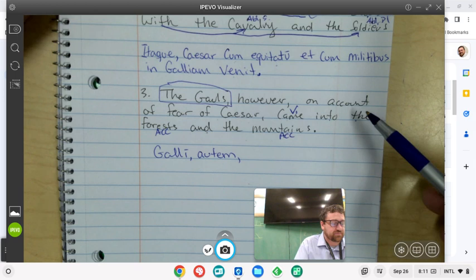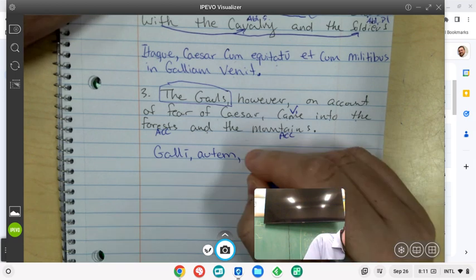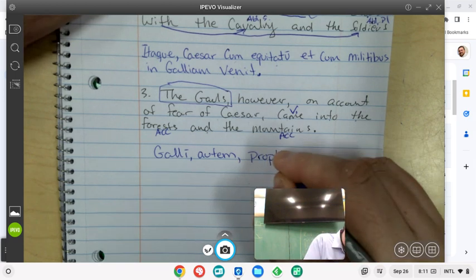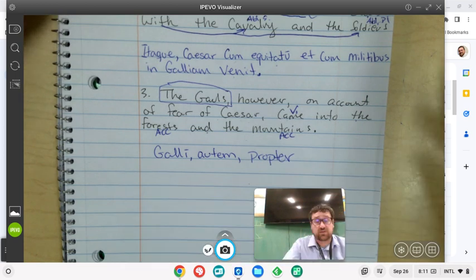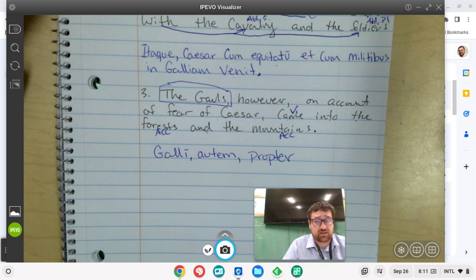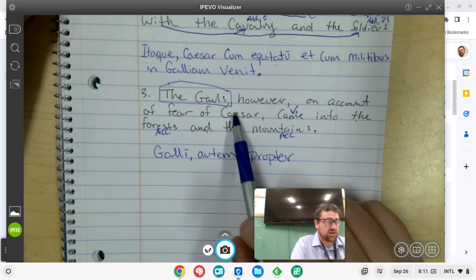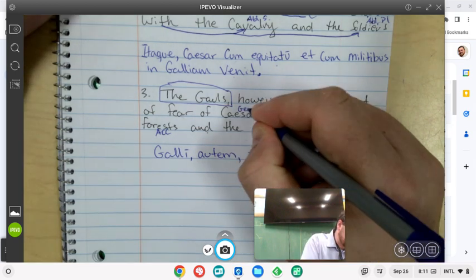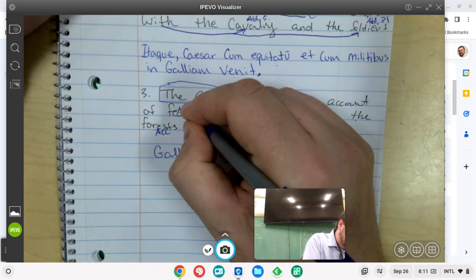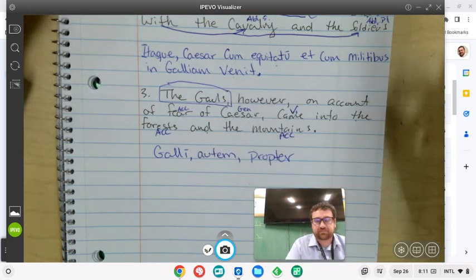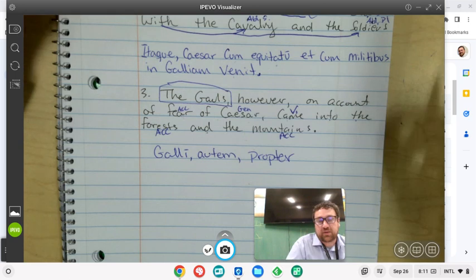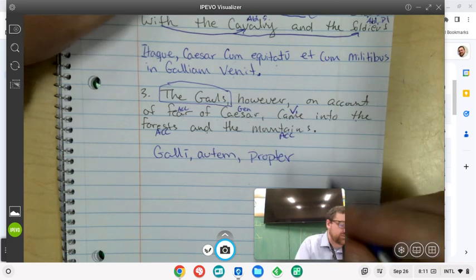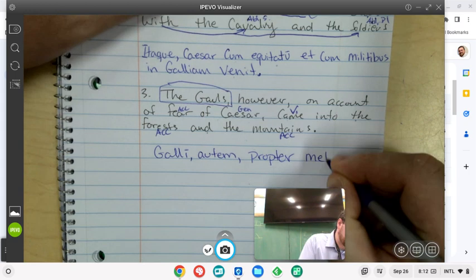So we're going to do on account of fear. So on account of is propter. Propter takes the accusative, so whatever fear is in Latin, we want to put that in the accusative, and it's fear of Caesar, so we want this to be in the genitive, and this to be in the accusative. So what is fear? Fear is a fourth declension word, metus. We want it to be in the accusative, so propter metum of Caesar, genitive singular.